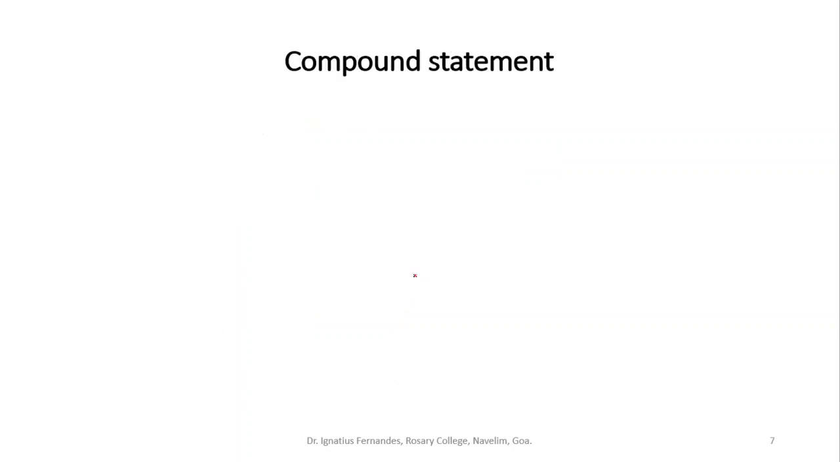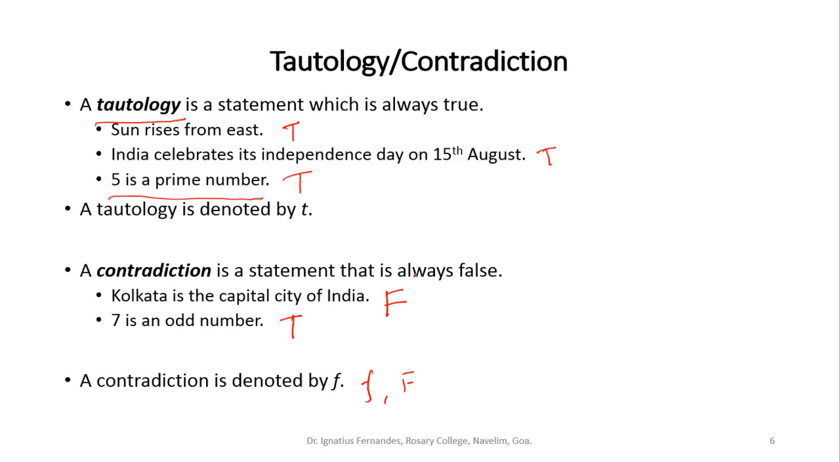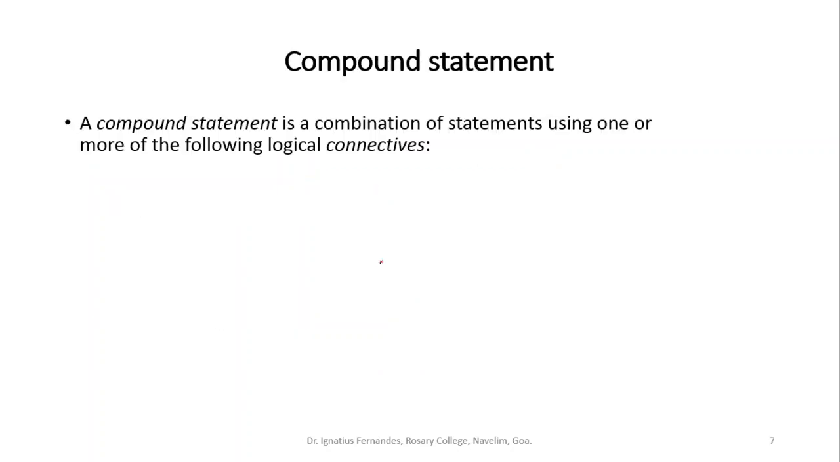When you bring together many simple statements to make one big statement, we call it a compound statement. Like in the previous slide, all these are simple statements. There is only one statement involved there. Sun rises from east, or India celebrates its Independence Day on 15th August. They are called simple statements. Now, in case you have many statements coming together to make one bigger statement, that is called a compound statement. And these many simple statements are usually combined together by using some connectives.